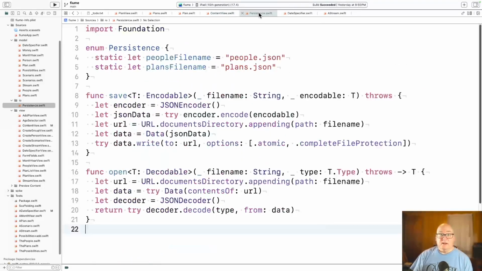Okay, and then finally for that part is persistence, the two open and save functions. All right, so save creates a JSON encoder. It attempts to encode, in this case, plans into JSON, and then it goes and finds the directory or the file to write to and converts it into data on disk. It does the write with atomic and complete file protection, so no other threads are involved, and when you're done writing, only then do you replace it. Open's very similar, just kind of the opposite.